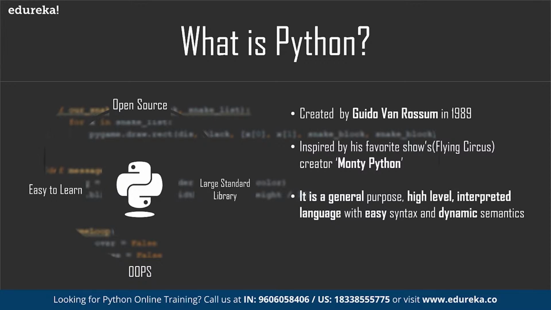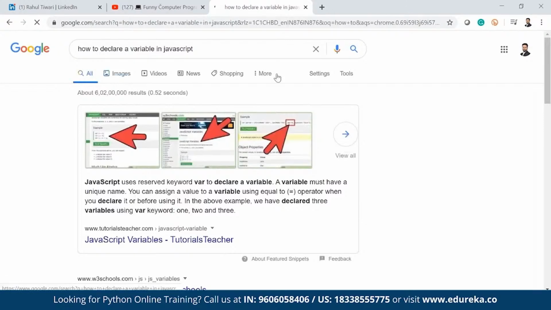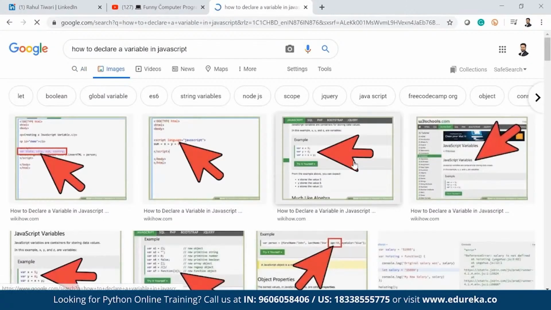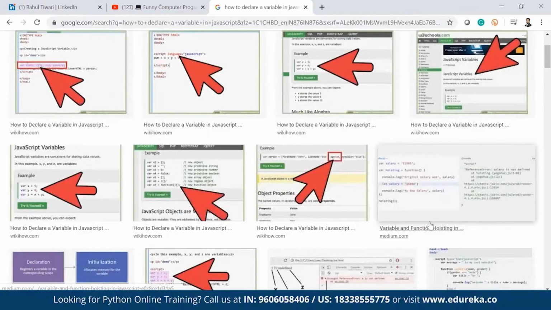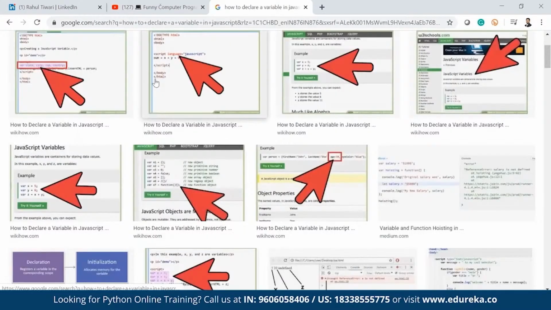If you guys are from Java, how do you declare a variable in Java? If you see here, there will be some images. To create any variable, you can clearly see we have to write a lot of lines of code. Let me show you.